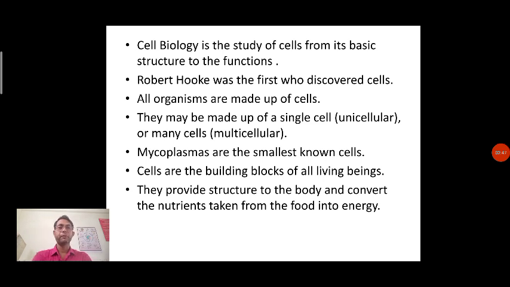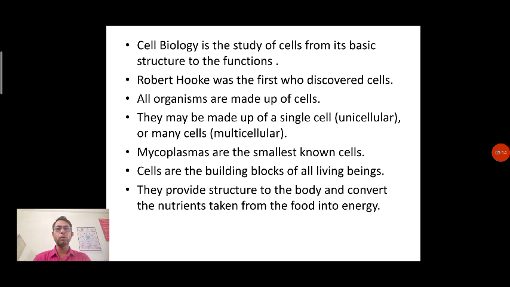Now why? Because it provides a structure. Simply said, it provides shape to the organ or to the organism. For example, when we talk about a mango, definitely we know that the mango has a particular shape. This particular shape is due to the cells, which act as the structural unit of that mango fruit.